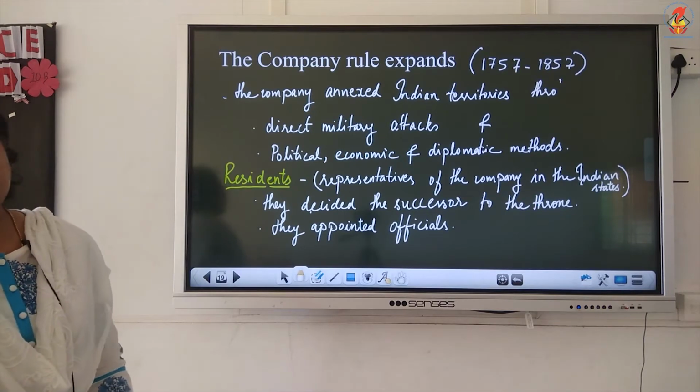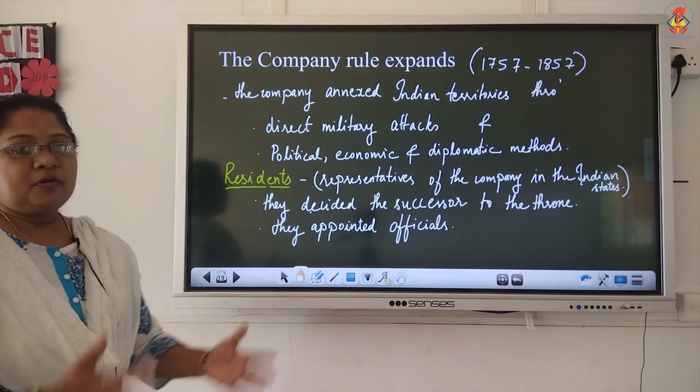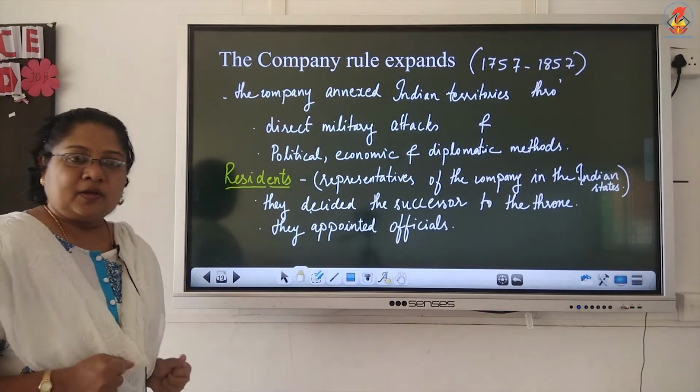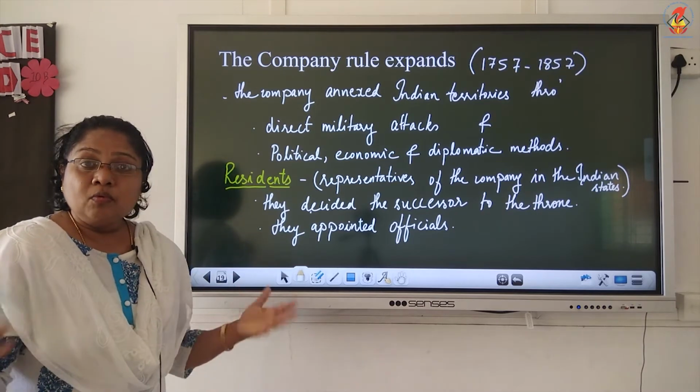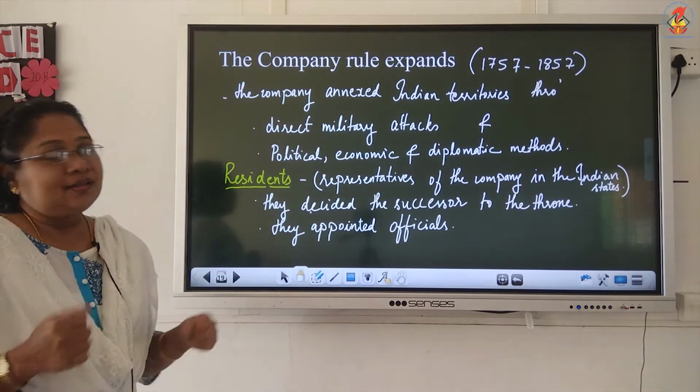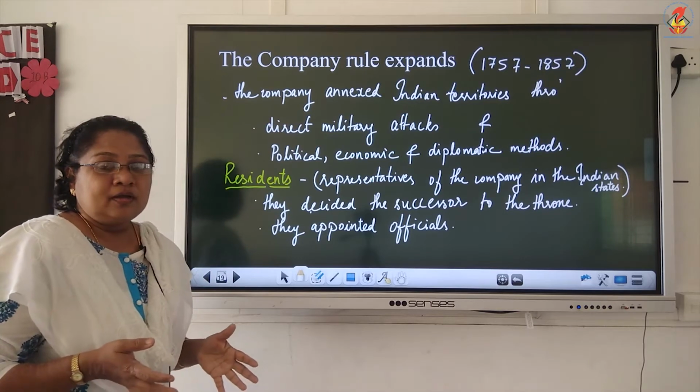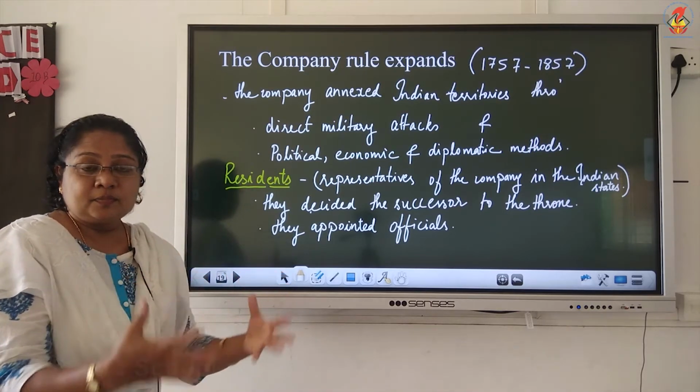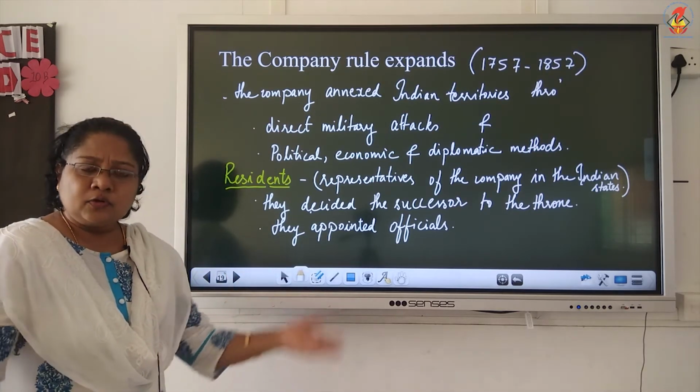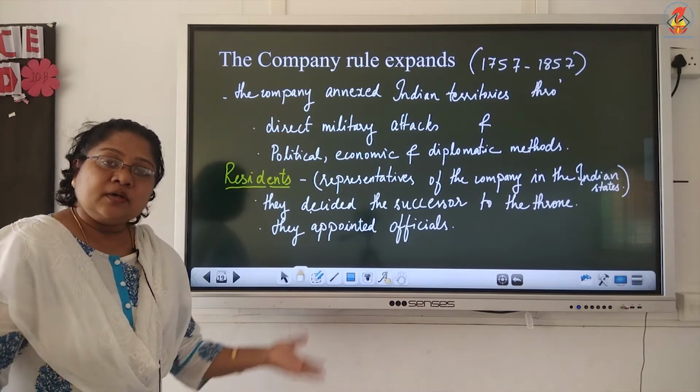Now the company began to amass profit. You see how they have acquired Bengal. Now they want more and more territories from India. They are not just satisfied with Bengal. So they were attracted by this huge wealth of our country. They want to capture all the territories.